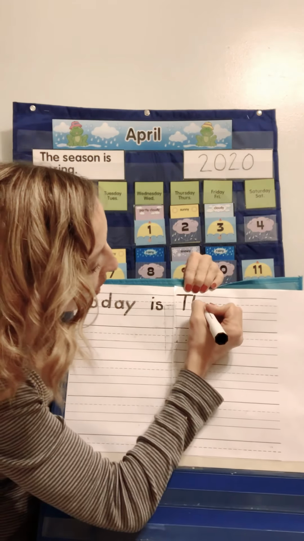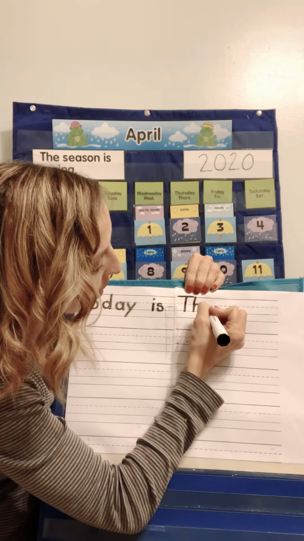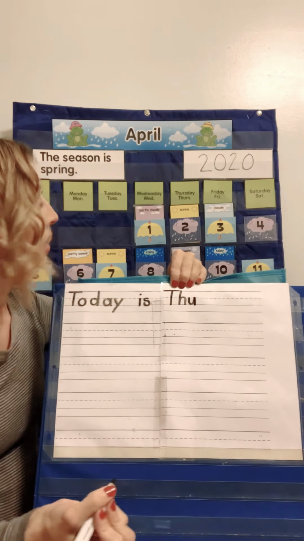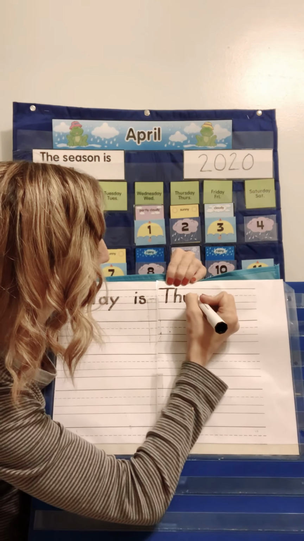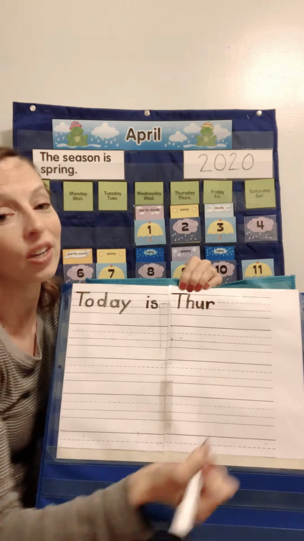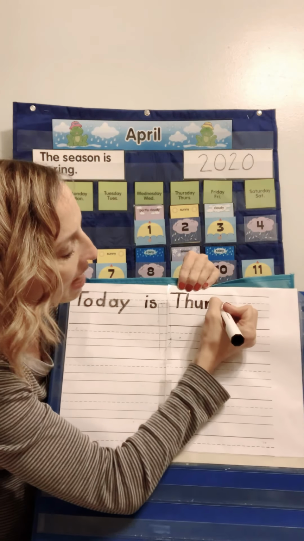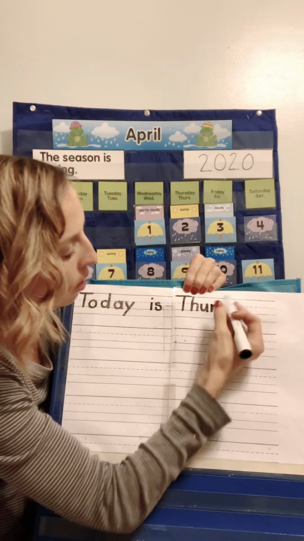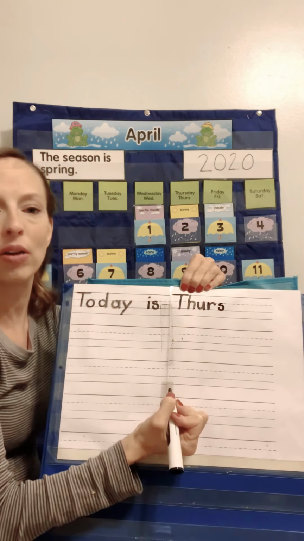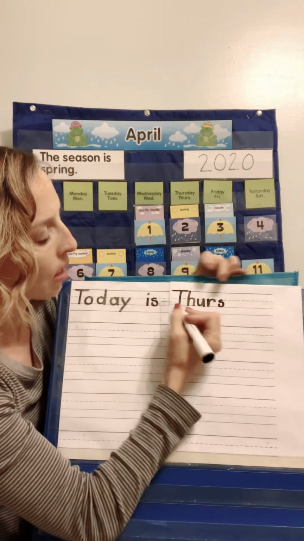All right, next is a U. So we're going to go airplane line, down to the grass line, back up to the airplane line, down to the grass line. Next we have our R. So our R is going to go airplane line, down to the grass line, back up to the airplane line, give it a hook. Okay, S is next, just like we did this one. We are going to go airplane line, squiggle, squaggle, all the way down to that grass line and go around a little bit. Okay, so now we have Thurs.